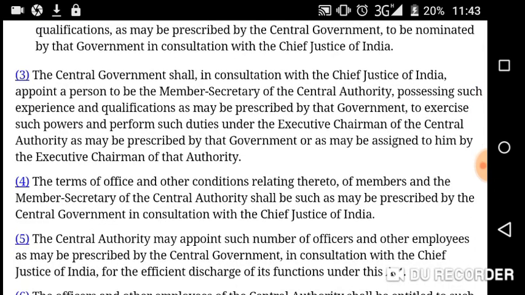Then we are going to reach subsection 3, subsection 3 of section 3. The central government shall, in consultation with the Chief Justice of India, appoint a person to be the member secretary of the central authority.